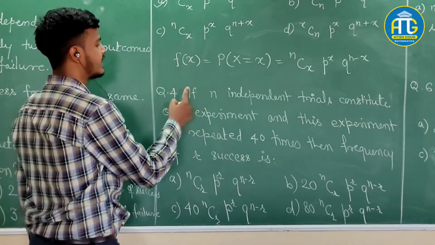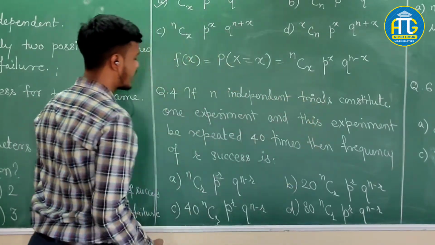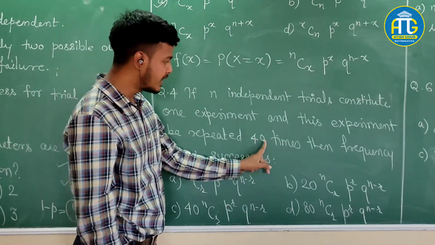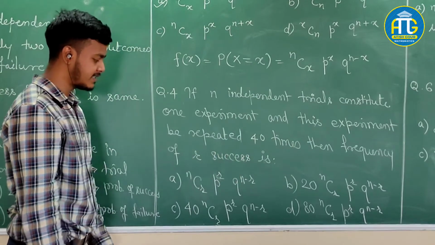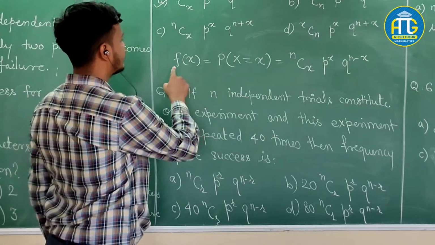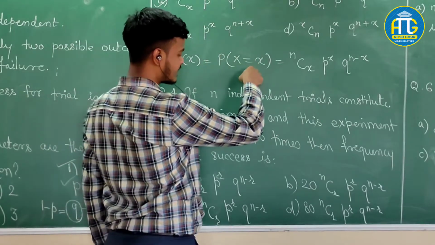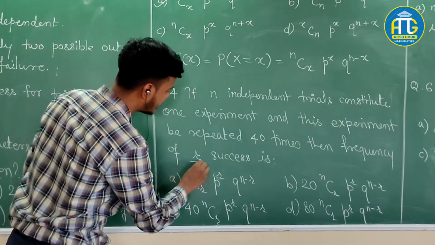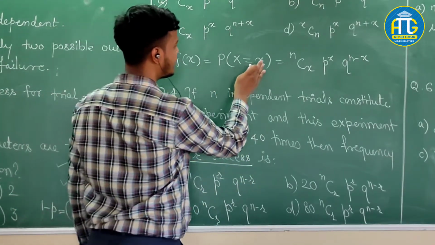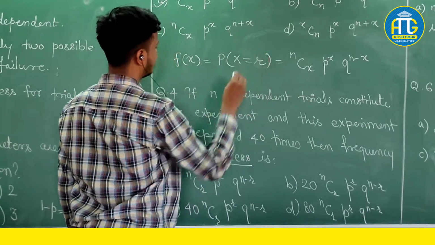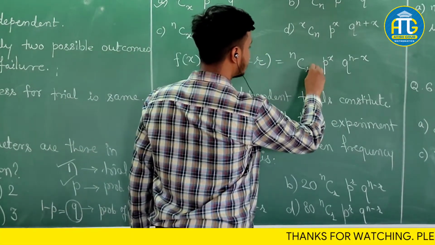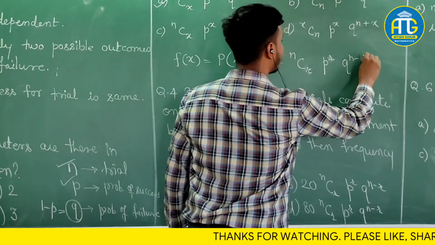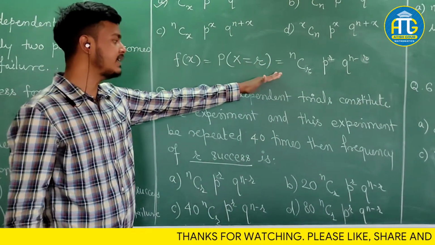The next question is: if n independent trials constitute one experiment and this experiment is repeated 40 times, then the frequency of r successes is. As you know, the probability of x successes is given by this formula. In this question it is written as the probability of r successes, so with x equal to r, the probability would be nCr p to the power r q to the power n minus r. This is nothing but the probability for this.